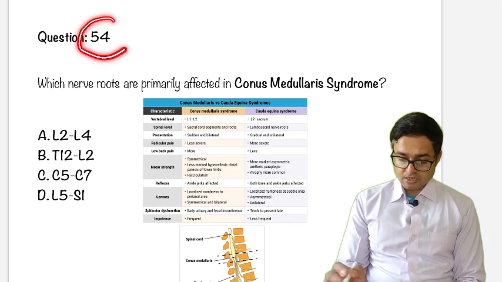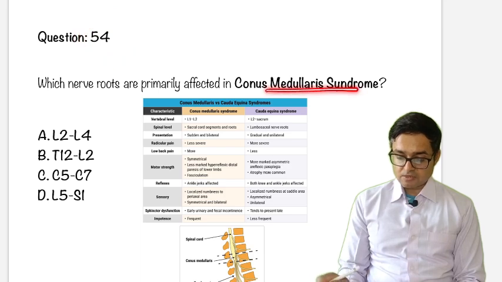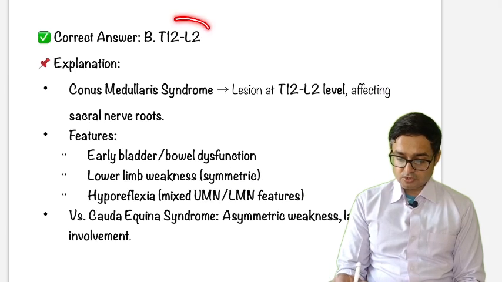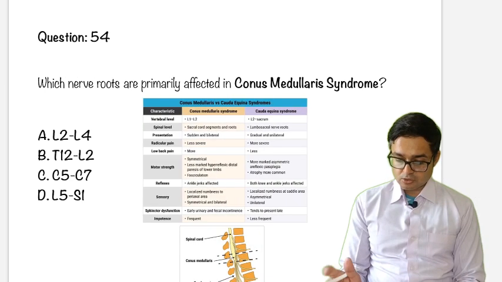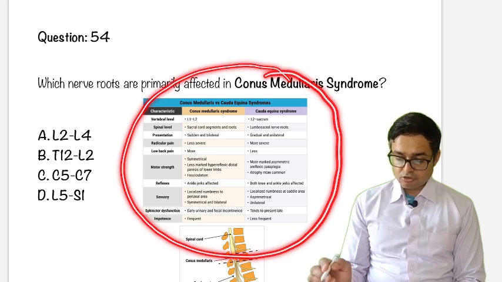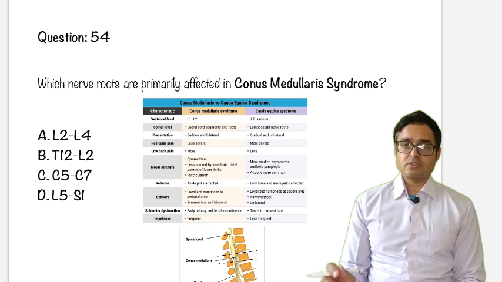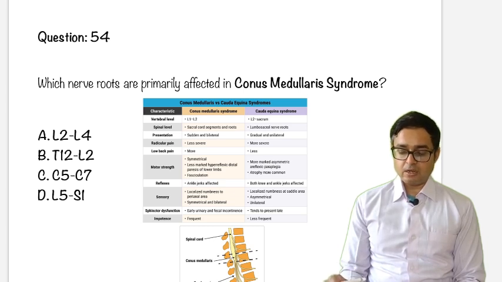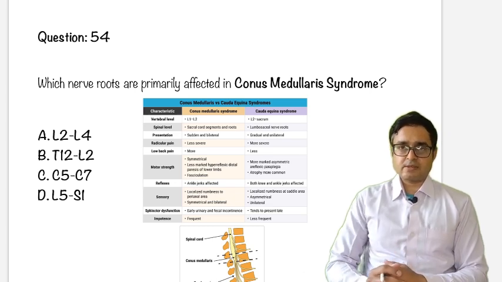Which nerve roots are primarily affected in conus medullaris syndrome? The answer is T12 to L2. Just go through this important looking table of conus medullaris syndrome and cauda equina syndrome. Just pause this video and go through this table. You will get to know this. If you want to see a more detailed video on conus medullaris syndrome, we will discuss it in a separate video.